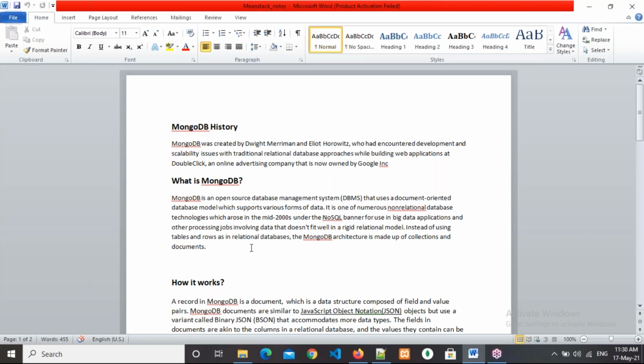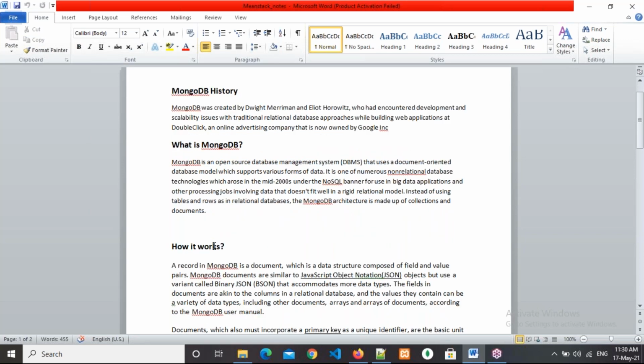So collection means what? If you compare with MySQL, what is a collection? Everyone respond. If you compare with tables, MySQL table. Table. So what is a document if you compare with MySQL? Rows. Record. Row or else record. Okay, right. Now coming to how it works.